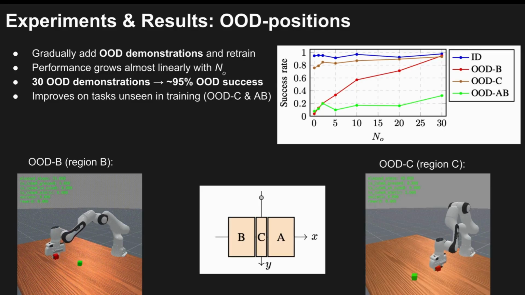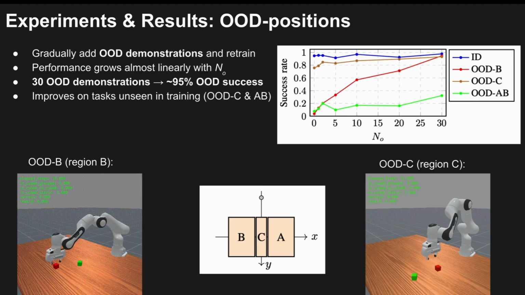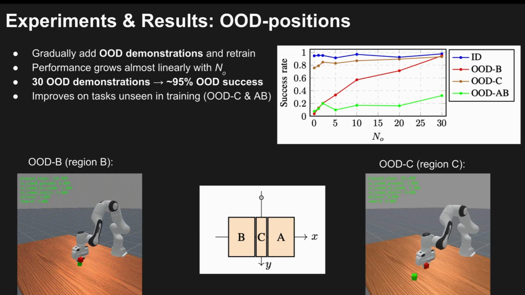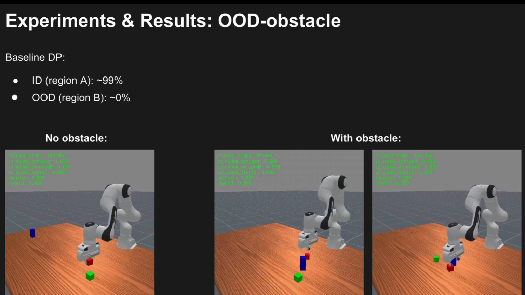Furthermore, we evaluate the robot in other regions of the table, such as region C, which is unseen during training. Even without any demonstrations from that region, performance improves as we add more region B demonstrations, suggesting some degree of interpolation capability. Next, we look at generalization to the presence of an obstacle.